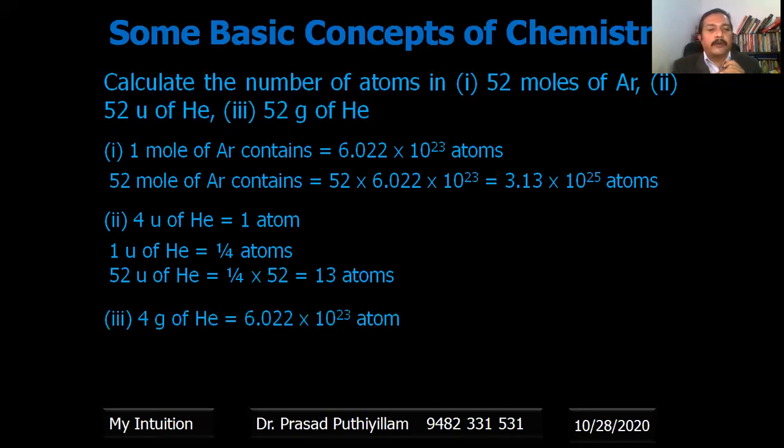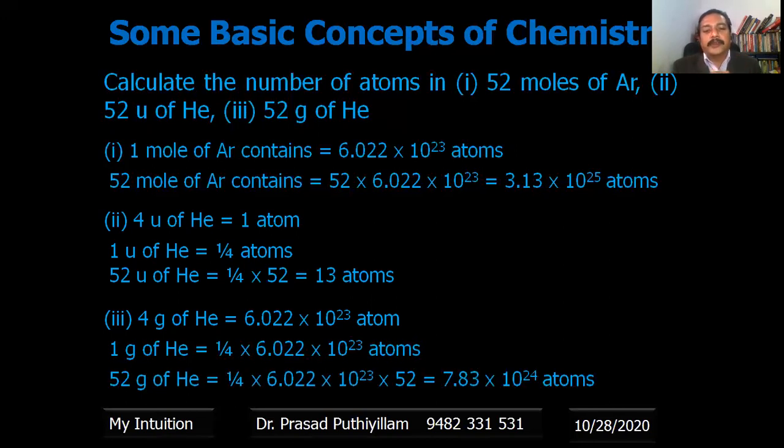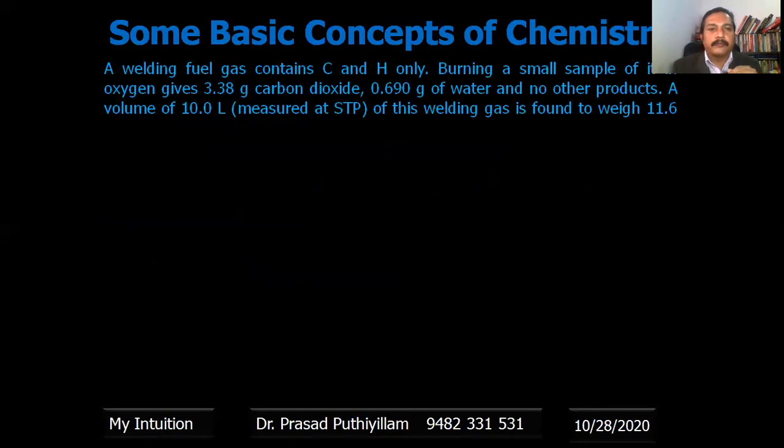Third one, 4 gram of helium contains the number of moles, that means 6.022 into 10 to the power 23 atoms, that is Avogadro number. Therefore 52 gram contains 1 by 4 into 6.022 into 10 to the 23 multiplied by 52. That means 52 grams of helium contains 7.83 into 10 to the power 24 atoms. So we found the number of atoms for all the given questions.